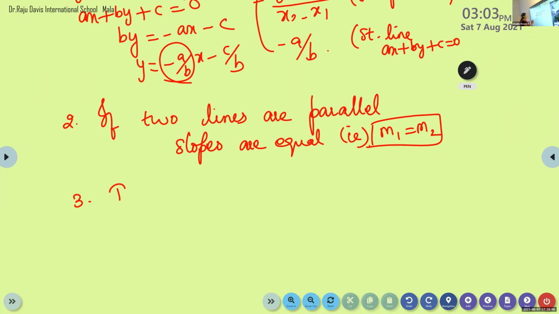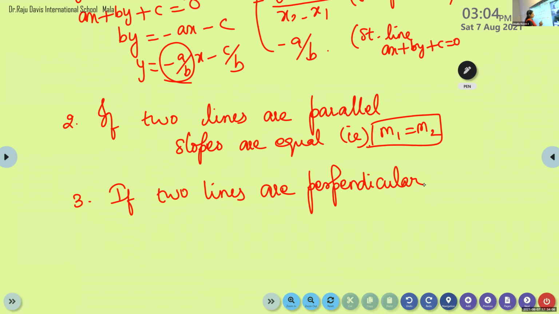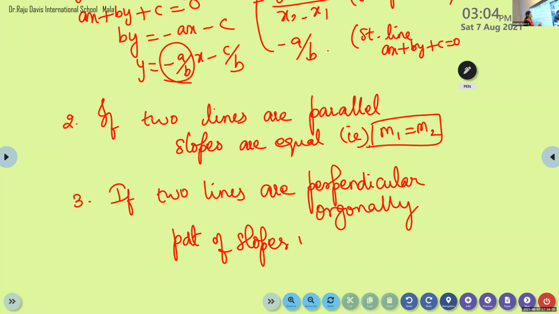If two lines are perpendicular, sometimes we use the word orthogonal. Instead of perpendicular, sometimes it will give orthogonal. They cut orthogonally means perpendicularly. In that case, the product of the slopes is minus 1. That is, m1 m2 is minus 1.